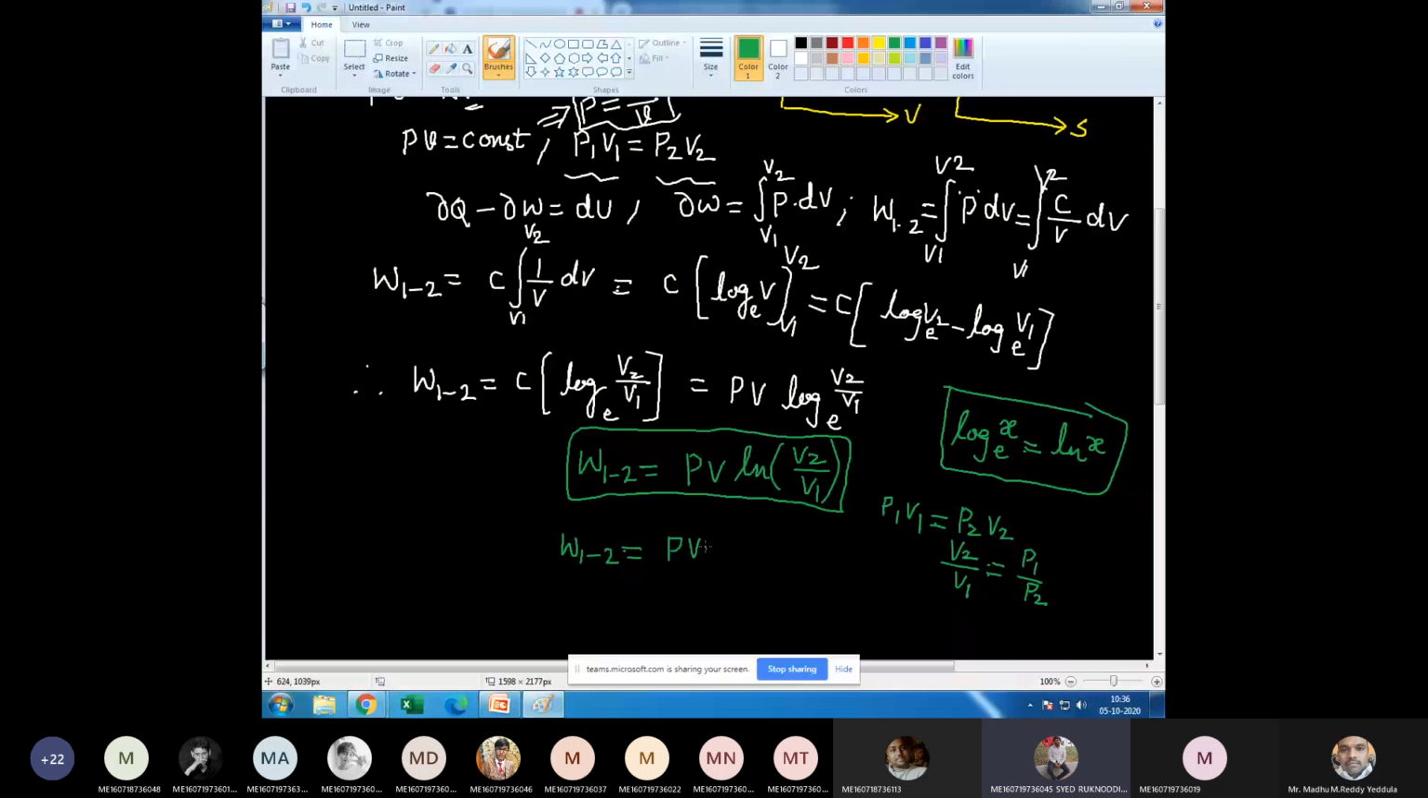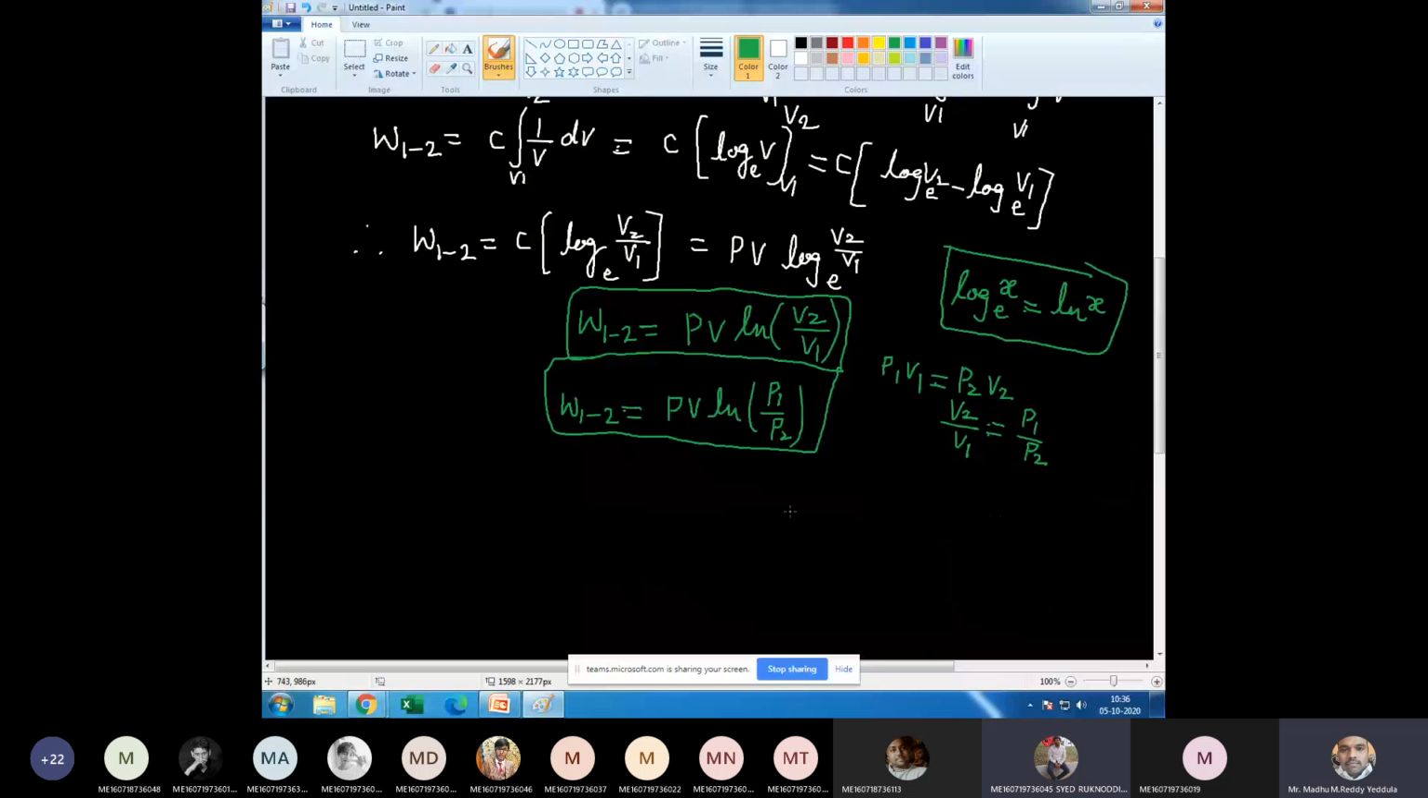This is the work done during isothermal process. Any doubt in this derivation, please ask me. Very important. Among 4 derivations, one derivation will come for sure for 5 marks.